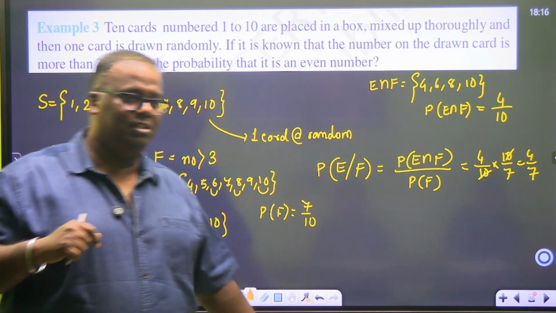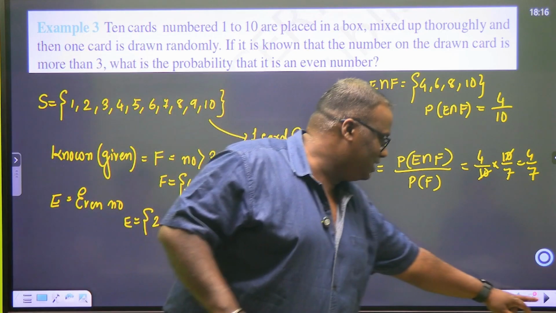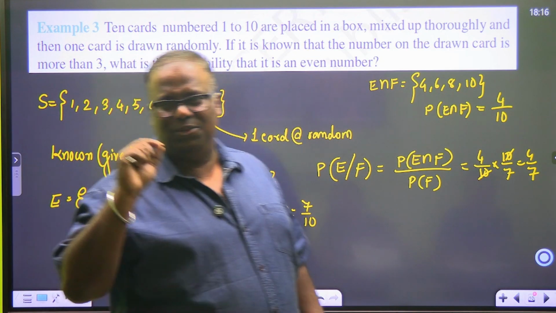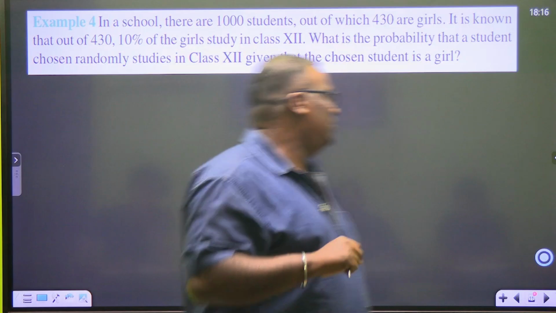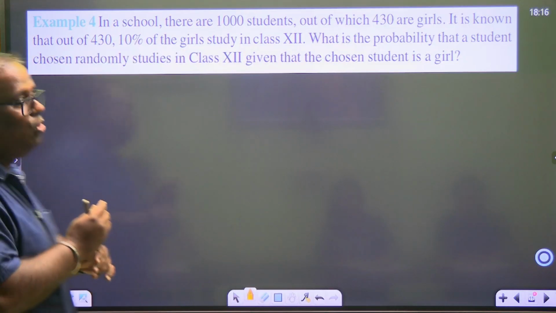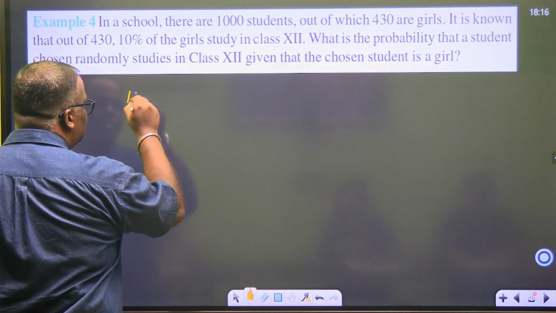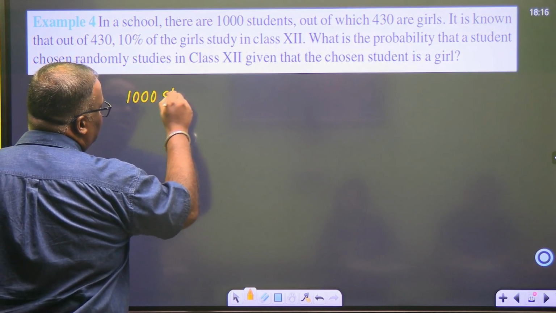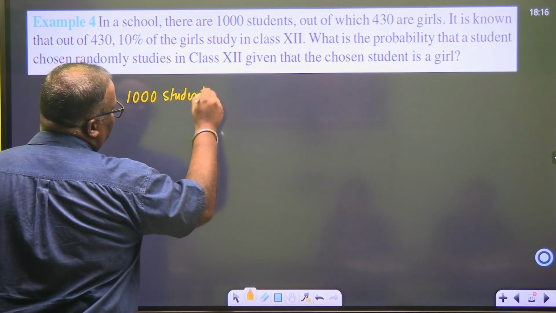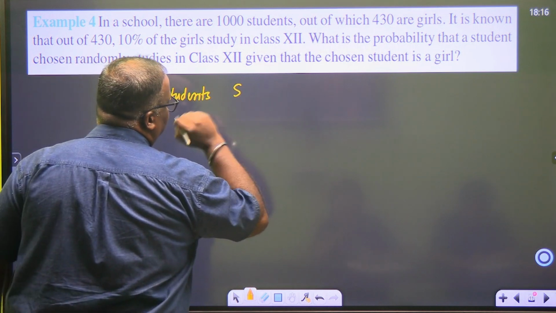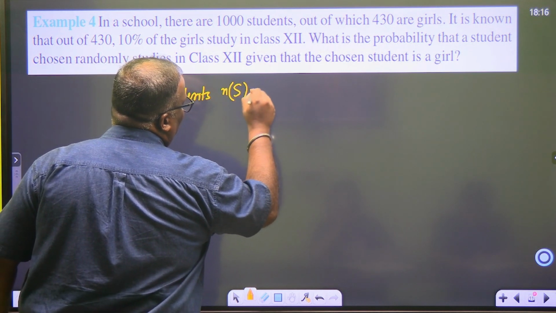Next problem, ready? Interesting? Okay, this is really interesting. And it gets interesting from Bayes theorem. You will enjoy Bayes theorem. Come on, next problem. In a school, there are 1000 students. So we have 1000 students. What is this? This is your S. N of S is equal to 1000.